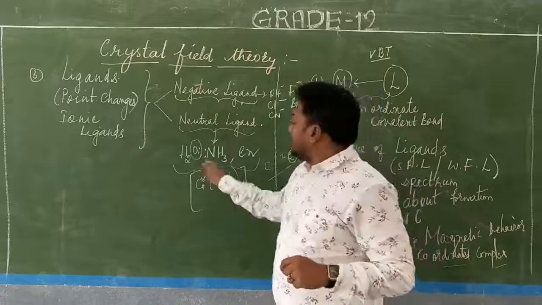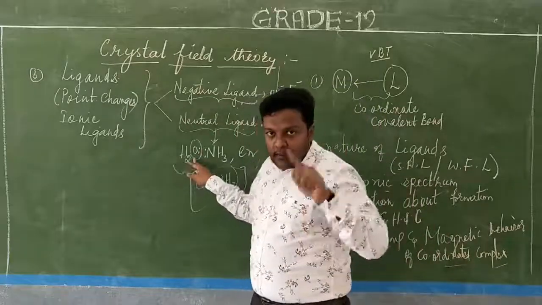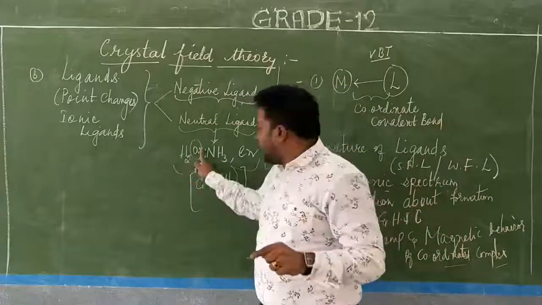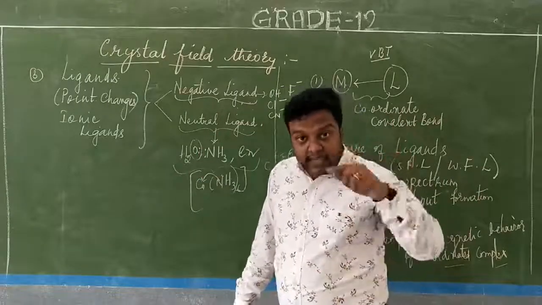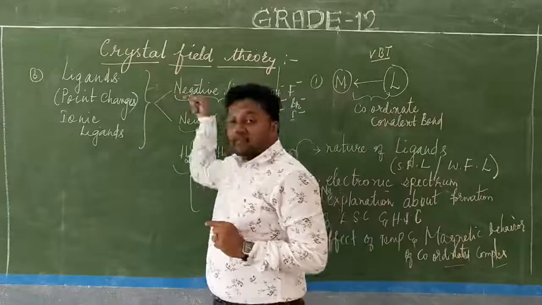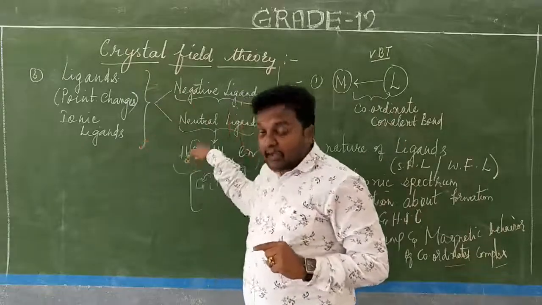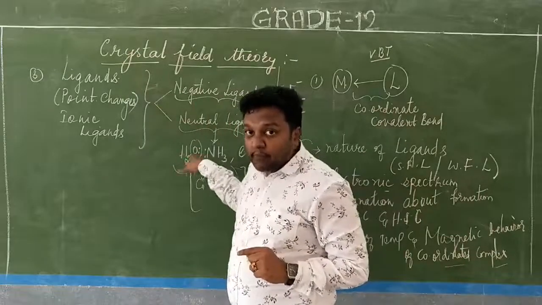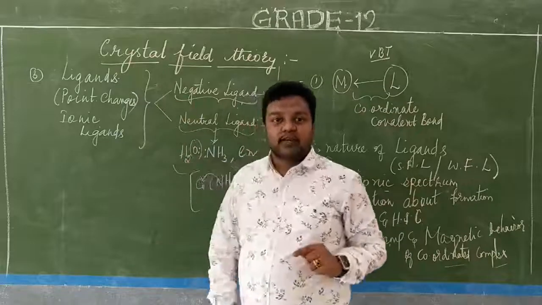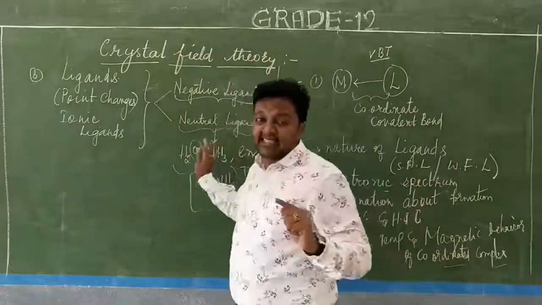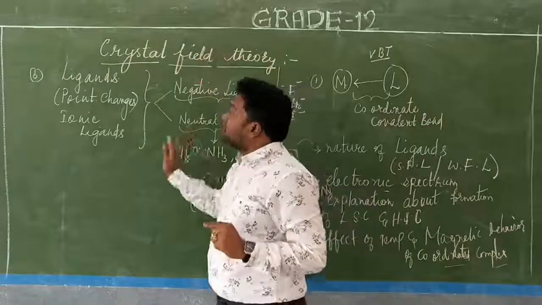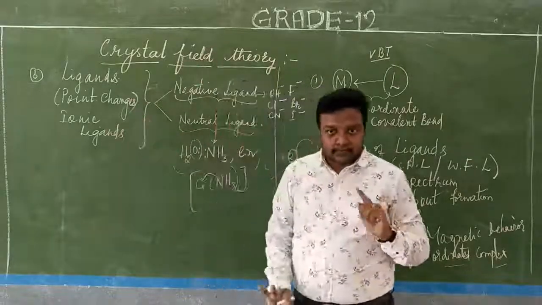When the ligand has two atoms, one of the atoms will have a lone pair of electrons which has a point charge. Therefore it has a dipole moment, and the atom which possesses the dipole moment and lone pair of electrons will be pointed towards the central metal atom or ion. So this is just an explanation given in the crystal field theory about the ligands.